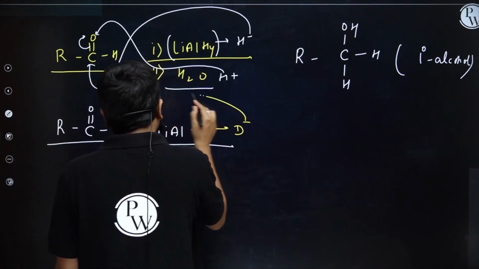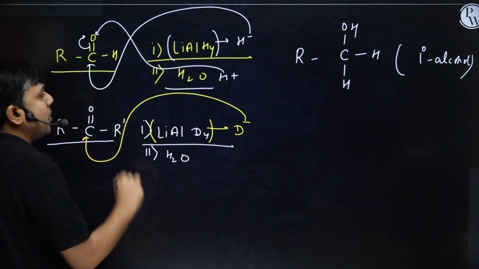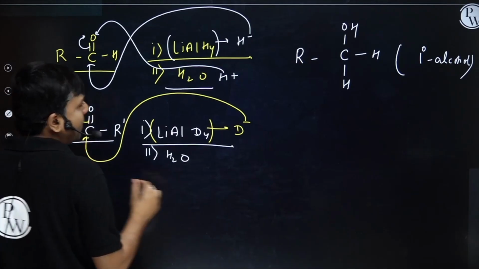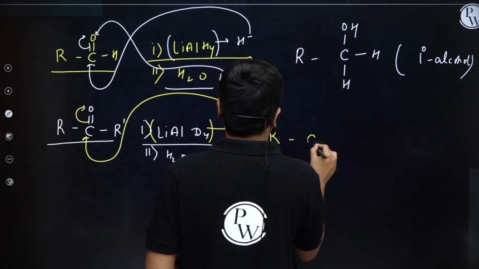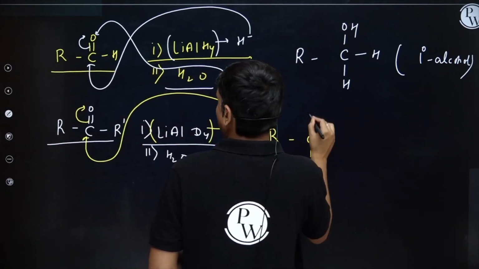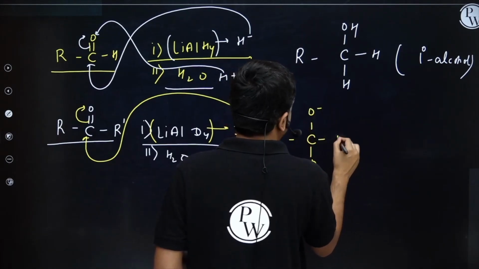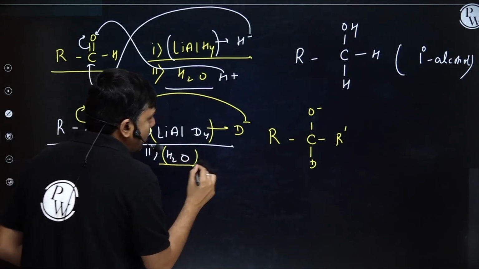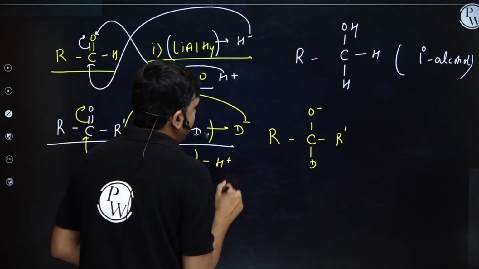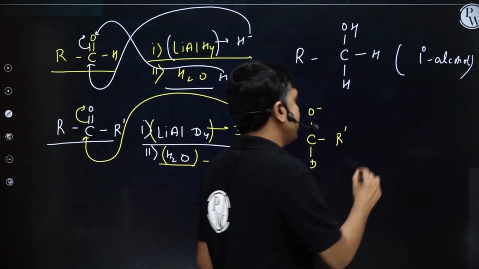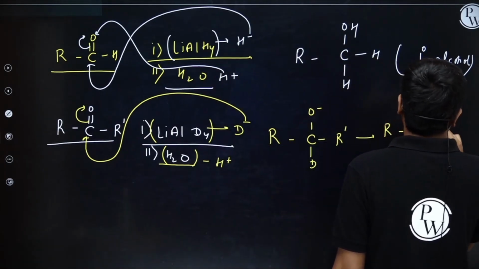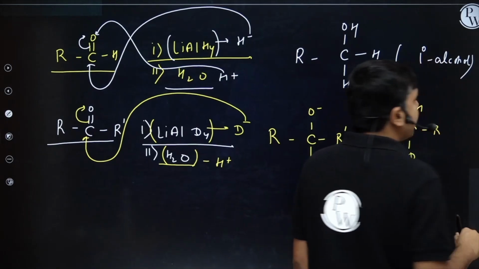This D minus will do nucleophilic attack on the carbonylic carbon. As soon as it attacks, this bond will shift over here. RC D O negative R dash. Now H2O, source of H plus. This H plus will attack on oxygen. I will have RC OH R dash and D.